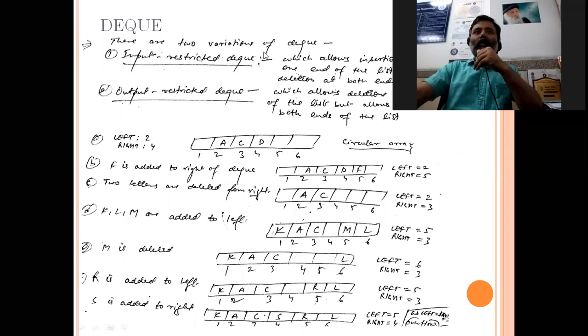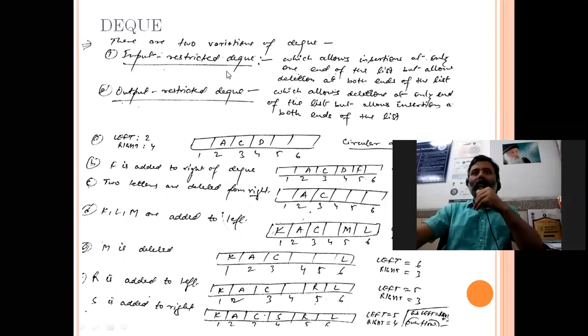There are two variations of deque. The first one is input restricted and the second one is output restricted. Input restricted deque allows insertion at only one end of the list but deletion at both ends. When we restrict insertion, we say input restricted, and when we restrict output, we say output restricted.